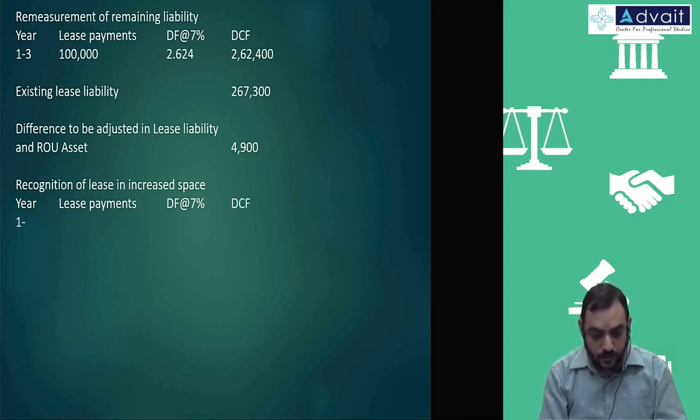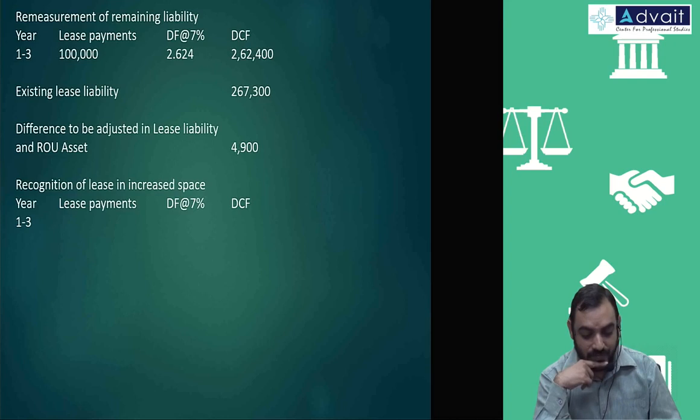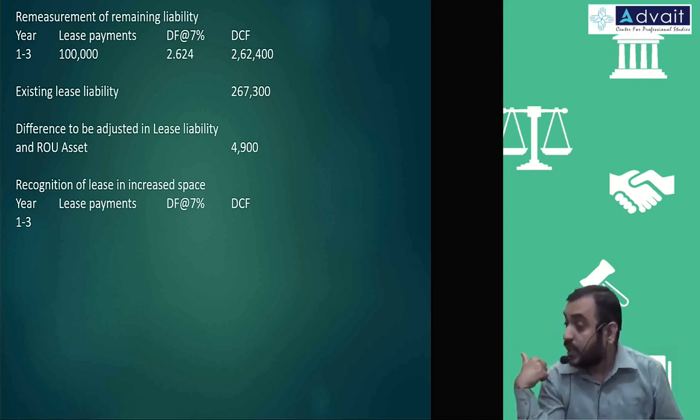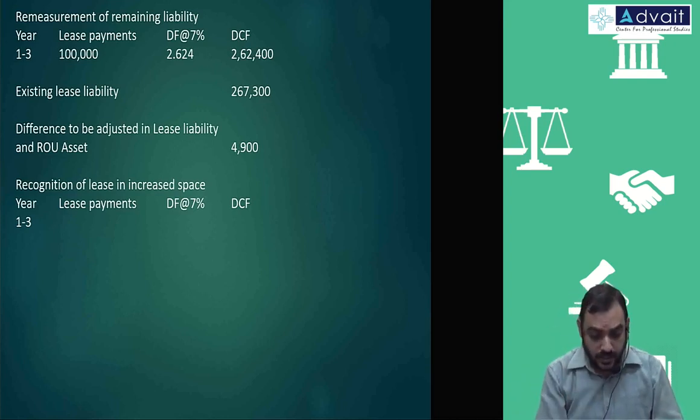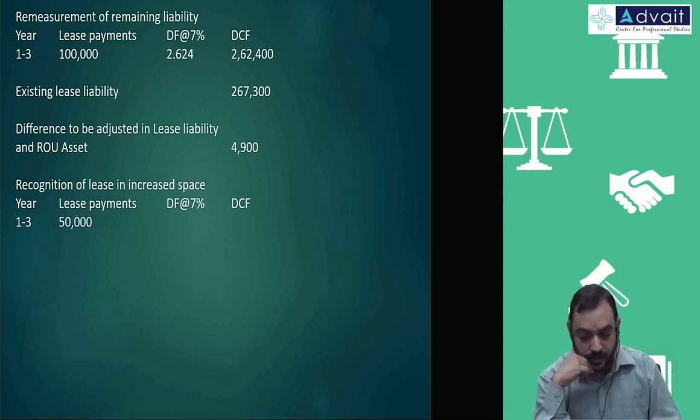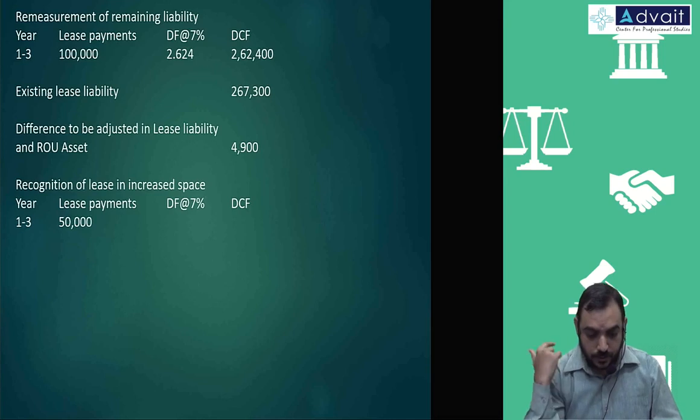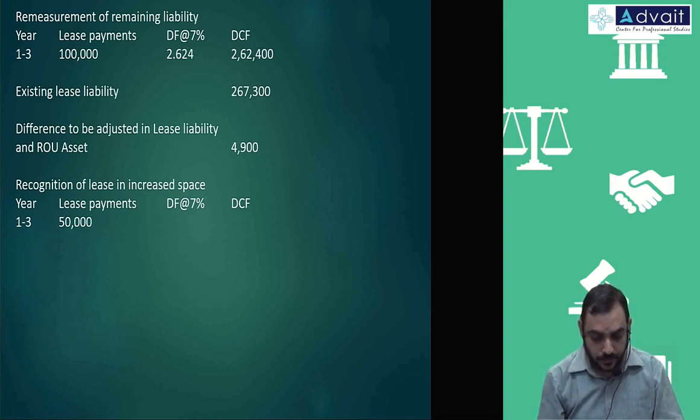Discounted cash flow year 1 to 3. Amount is what, the incremental amount? 1 lakh we already accounted. What we consider is 50,000. And discounting factor, same number I think, 2.624.